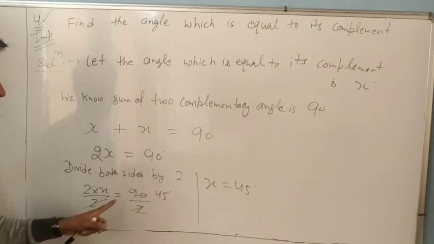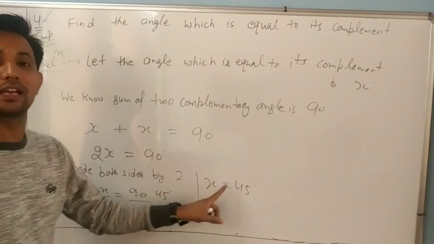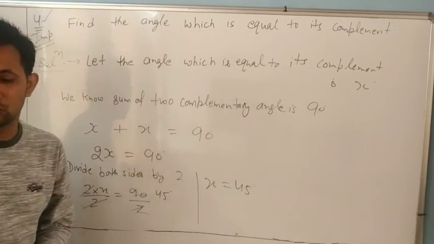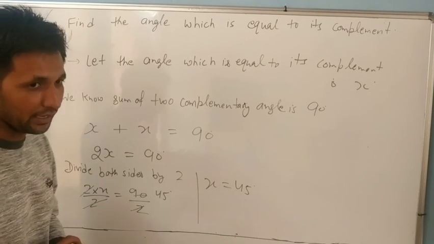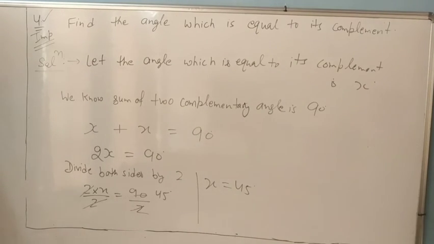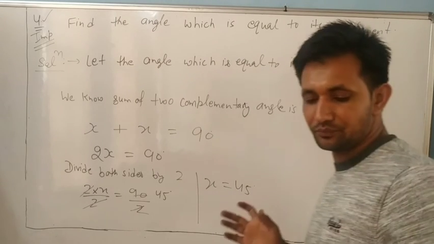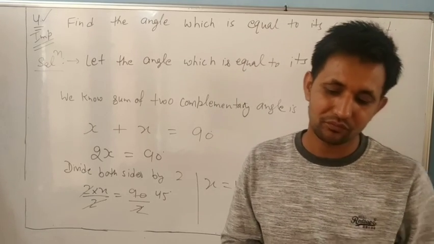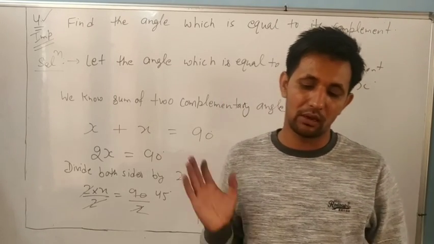Divide both sides by 2. 180 divided by 2 is 90. So x will come 90 degree in question number 5. So you have to do it yourself. Okay, dear? Please note it down. So we have already finished up to question number 5. Please try question number 6 also if you can do it. Okay? So please note them down.